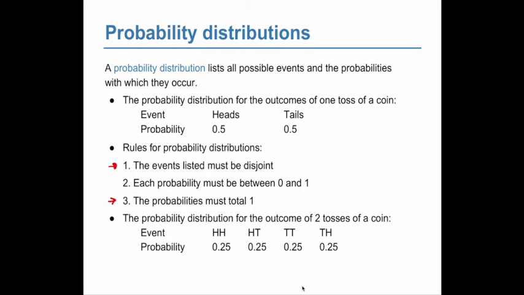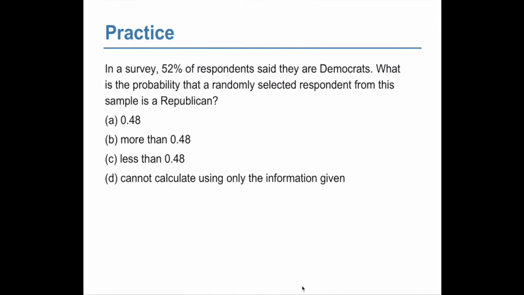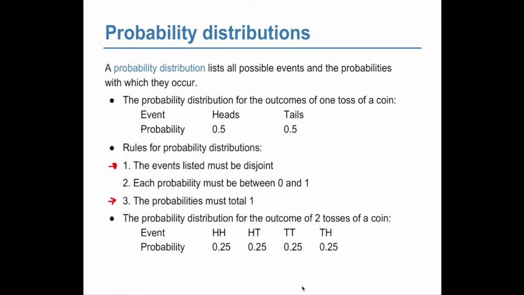Alright, so for 2 tosses of a coin, your events are heads, heads, heads, tails, tails, tails, or tails, heads, and you have a 0.25 probability of each of them. And so, checking off the rules, the events are disjoint, each probability is between 0 and 1, and if we add all the probabilities up, they add up to 1. You can have your probabilities in terms of percents, and that's totally fine. It's just that they're going to add up to 100% instead of adding up to 1. But it's the same thing.